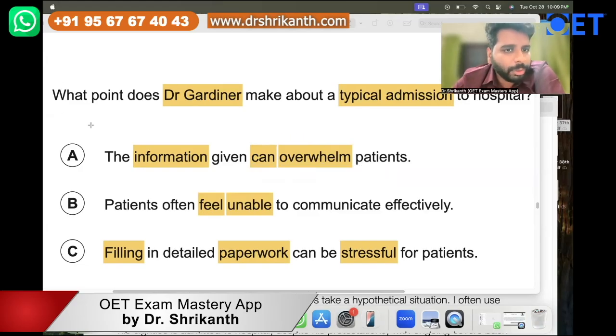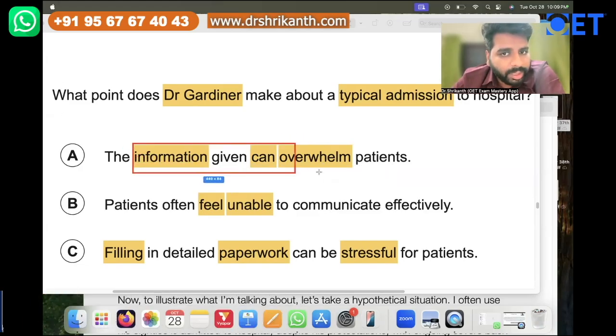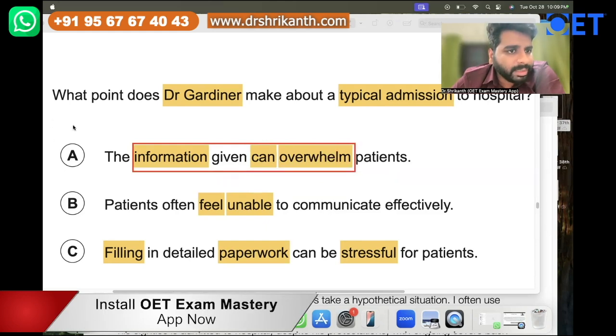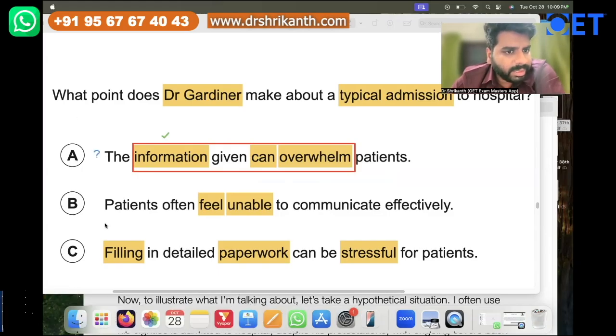Now is the verb mentioned over here? The information given can overwhelm patients. So it is mentioned. Right. It is basically mentioned over here. So we can say that answer option A could be the right answer. And this is completely eliminated.